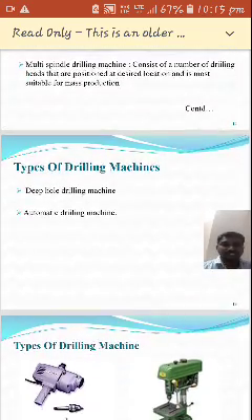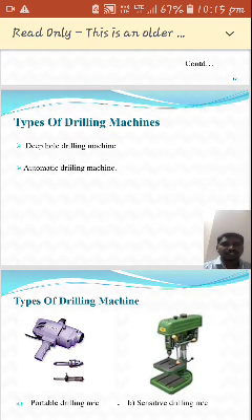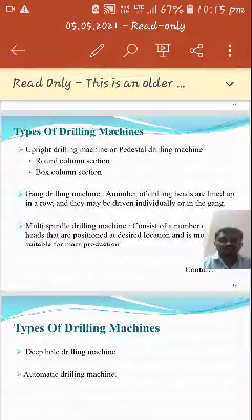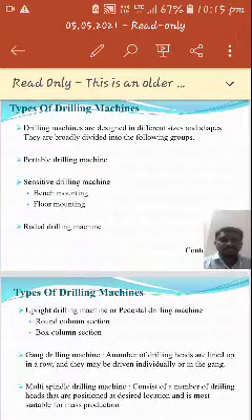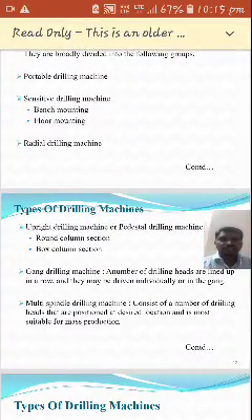Okay, and then other types of drilling machines are also there, that is the deep hole drilling machine and automatic drilling machines. Here we have the various types of drilling machines. So we will see from the right one. The first one is the portable drilling machine, and the second one is the sensitive drilling machine. And in this sensitive drilling machine there are again two types: one is bench mounting, another one is floor mounting.